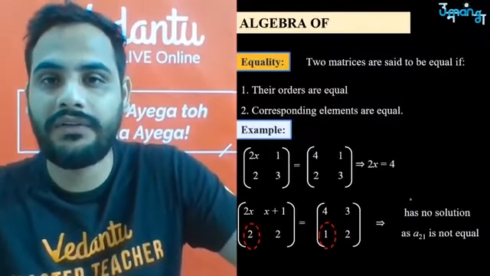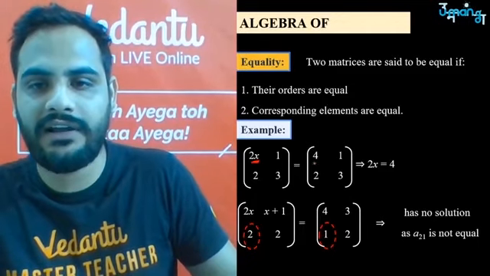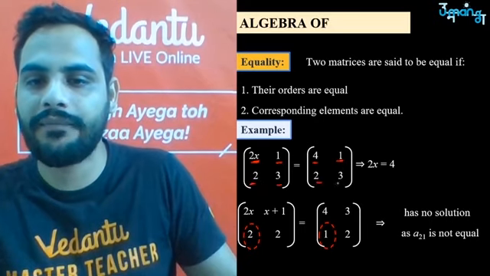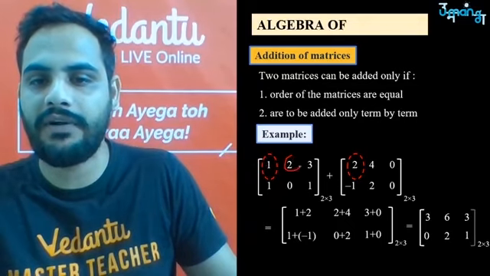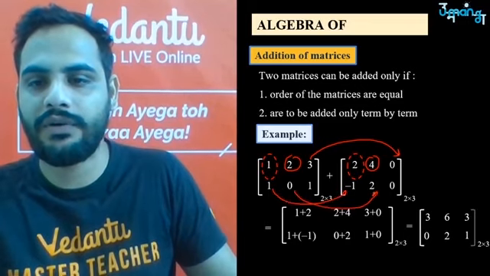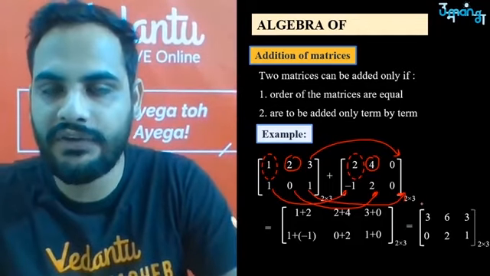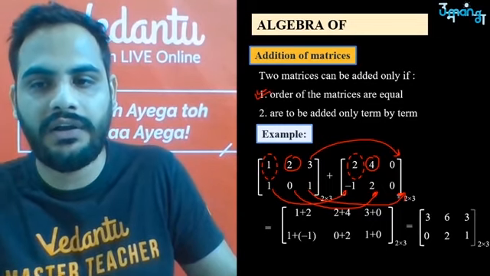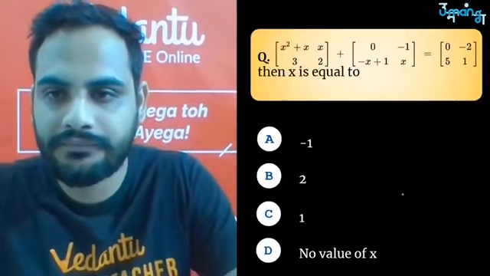Okay. So now let's move on to algebra. As I've been telling you, in equality we said that each and every element should be equal to each other. That is the equality which we have already done. Okay, after that, addition of matrices, I have told you you will add the corresponding elements, 3 with 0, 1 with minus 1, 0 with 2 and 1 with 0. We have also learned that addition of matrices is only possible if their order is the same. That means if it is 2 into 3, the other also should be 2 into 3. Then only you can add them.